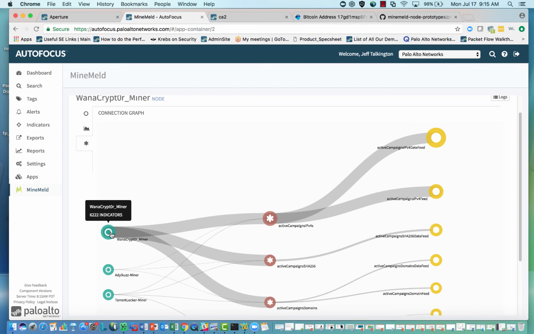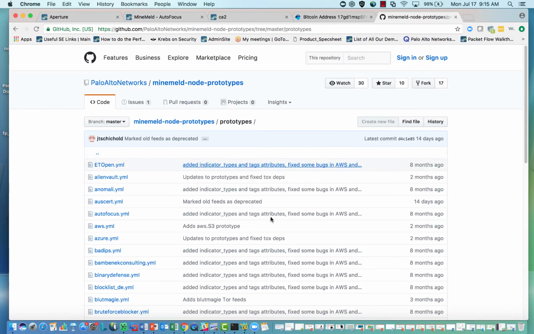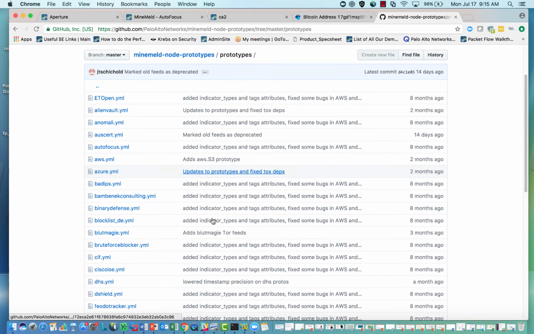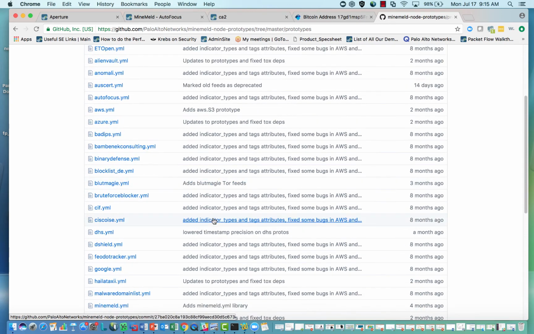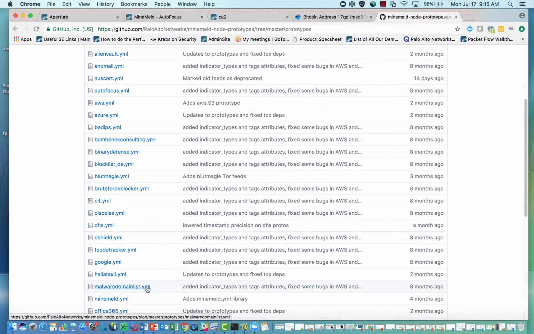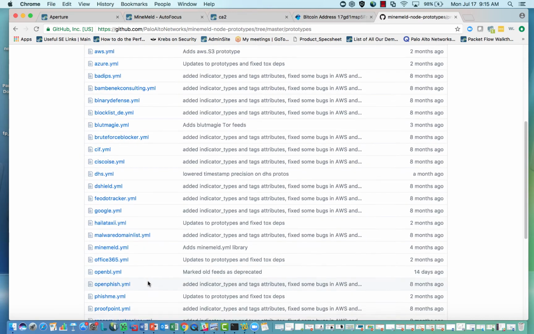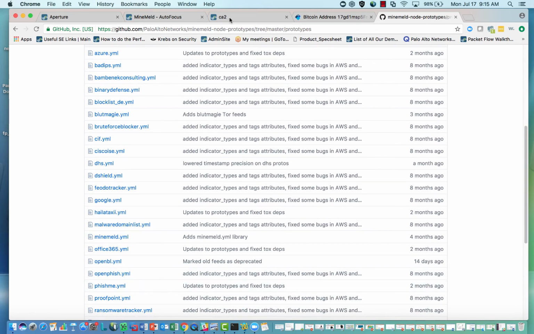We can also take in threat intelligence feeds from open source intelligence, Spamhaus, all of those things. And in fact, if we look at GitHub, you can pull down any one of these prototypes. So we've got currently more than 150 different prototypes, or 150 different miners, that we can use. Things like Malware Domain List, Office 365, Proofpoint, OpenFish, all of those, okay?